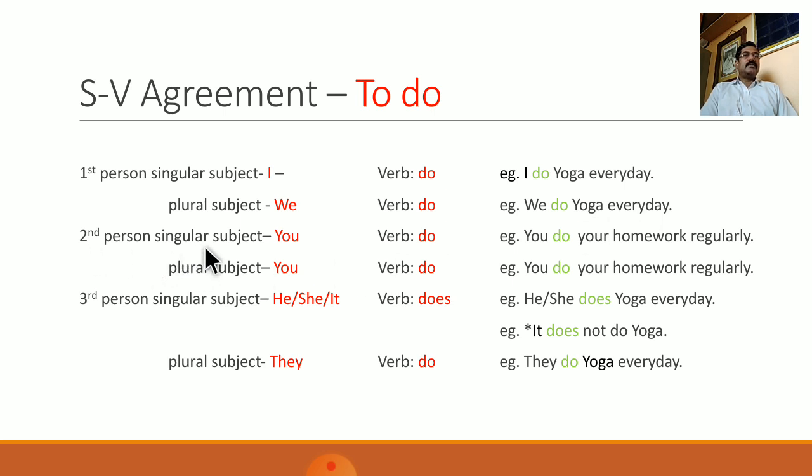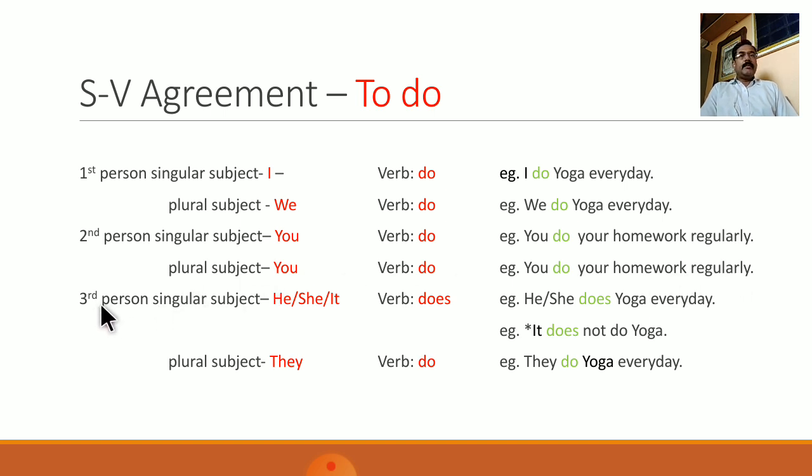Second person singular subject you takes do as a verb, and second person plural subject you also takes the form do of the verb do. For example, you do your homework regularly, and second person plural you takes the same form of do, you do your homework regularly.